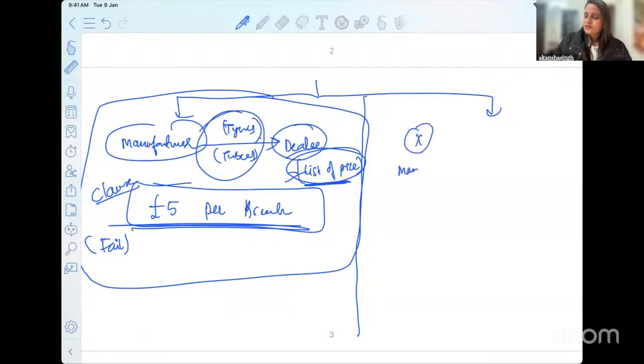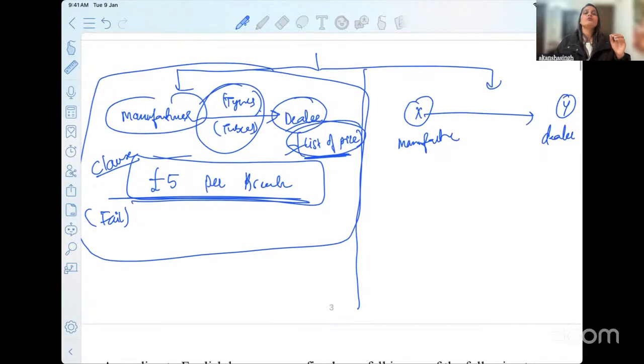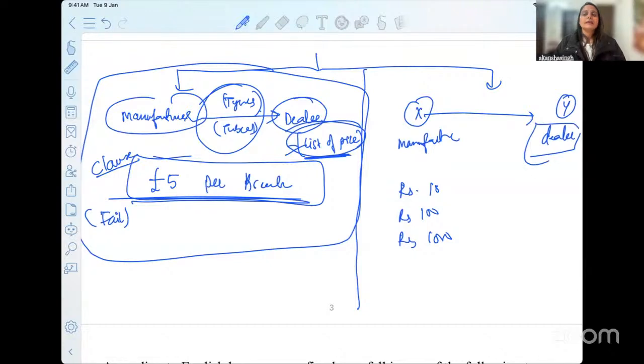Or a manufacturer who enters into a contract with Y, the dealer, and tells him, I am giving you parts of a machinery. There are different parts. It can be a small part valued at 10 rupees, a big part valued at 100, a bigger part valued at 1,000. All these parts of a machinery have been given to the dealer,